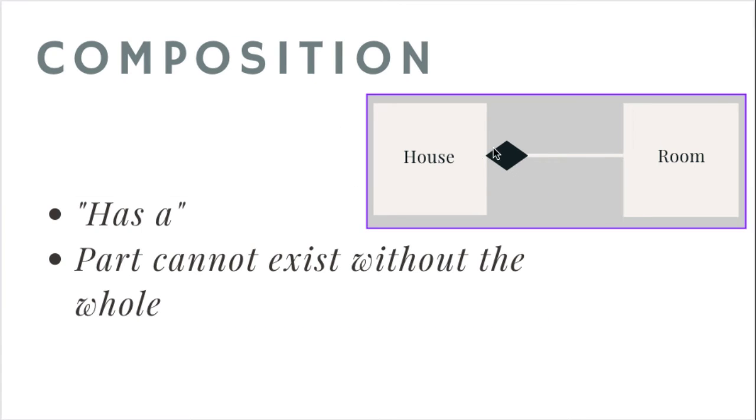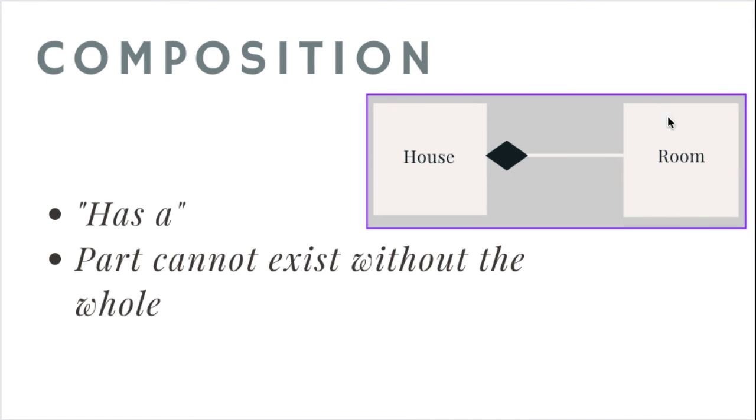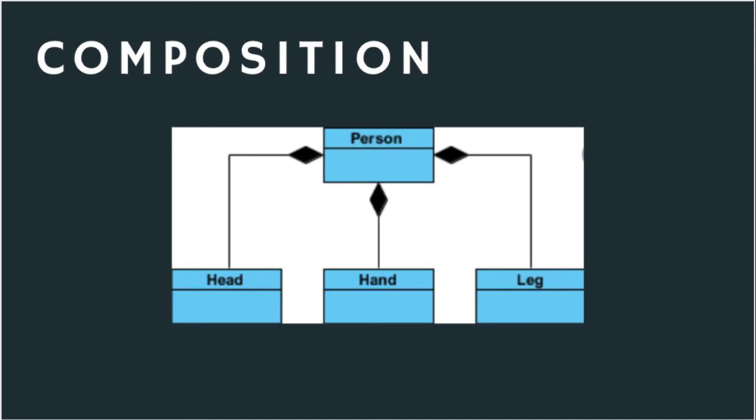So again, it has a line from the part pointing to the house. The house is the whole and the room is the part, and the part is pointing to the whole. Composition has a black diamond, and the part cannot exist without the whole. A room in a house cannot exist without the house, right? We need the house to give that room context. Here's another example of composition. Here we have a person, and a person has a head, a person has a hand, a person has a leg. So these are all parts of a person.